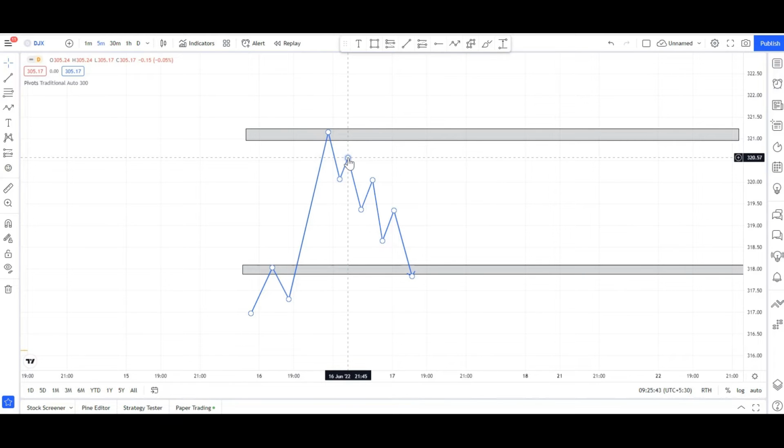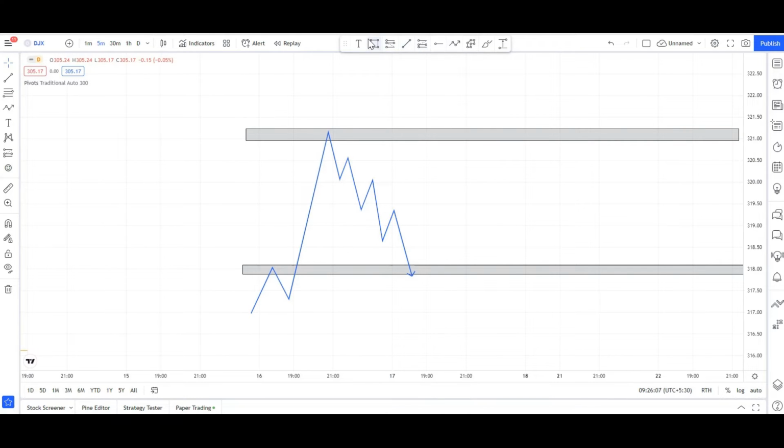Okay guys, after that the sellers will see a good price and once again sell. Once again the retail trader will enter, and once again the retail trader will be trapped at this point. After that the seller will come again. Okay guys, like this they will come downside. So you have to consciously see that at this place you should not buy.